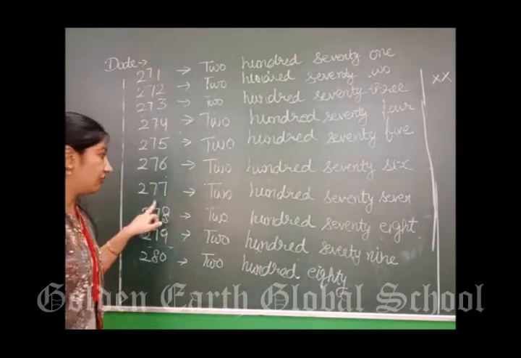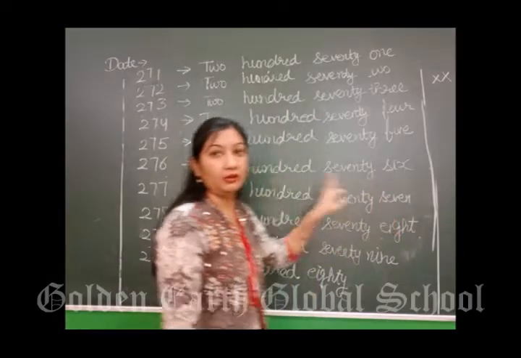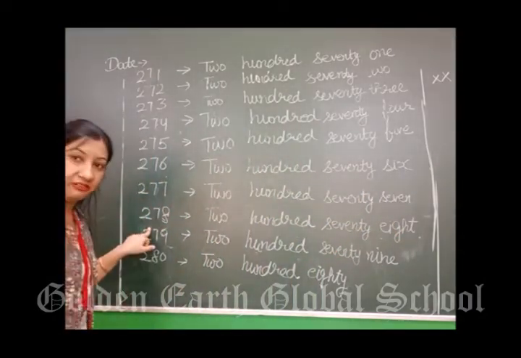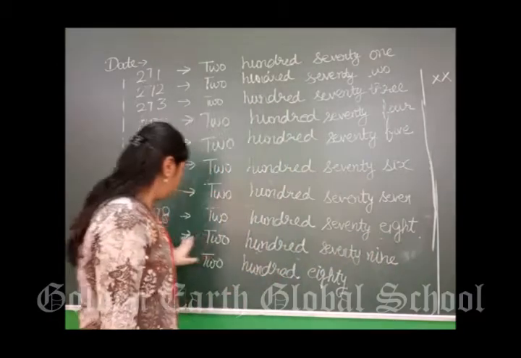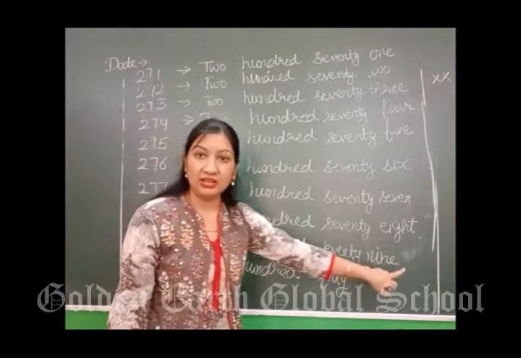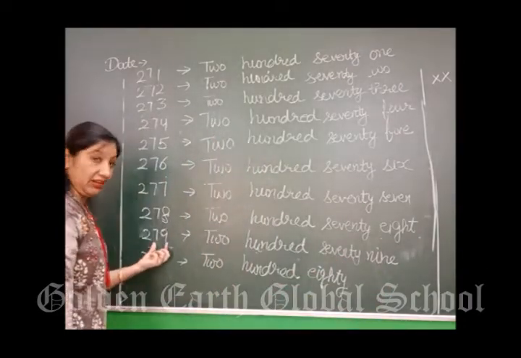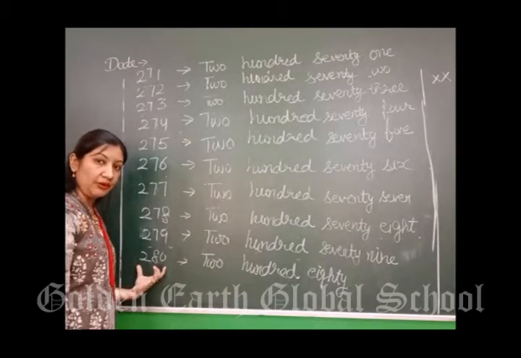After 76, 77. 277. After 77, 78. 278. 279. After 79, 79 के बाद क्या आता है? 80. So it is 280.